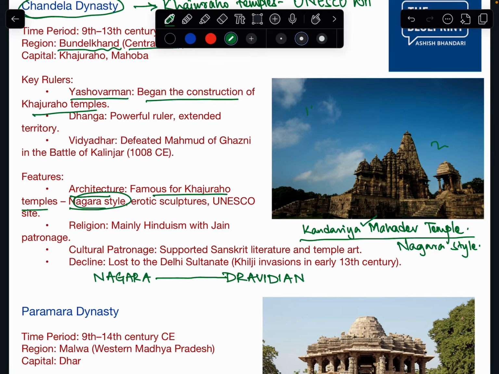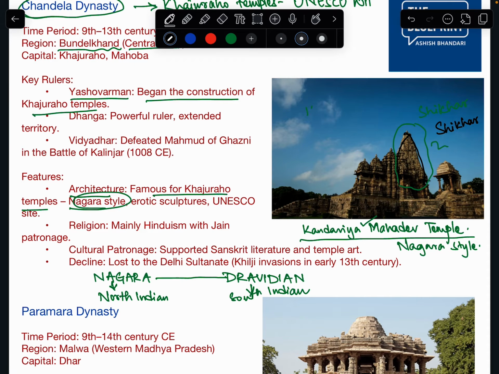Most of the North Indian temples are of the Nagara style, and most of the South Indian temples are of the Dravidian type. In Nagara temples we have this curvilinear structure, known as Sikhar. It goes like this, so that is curvilinear.